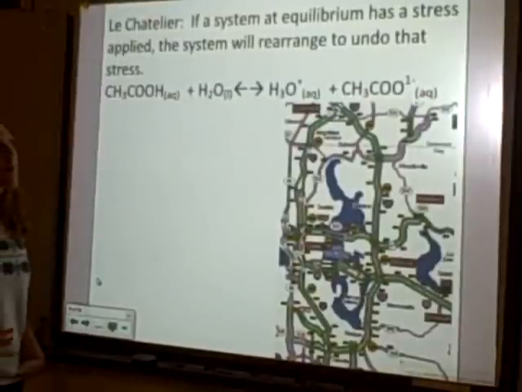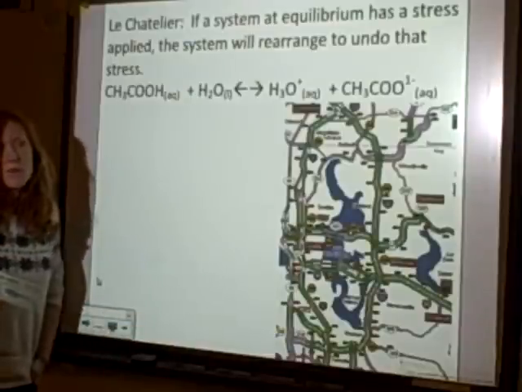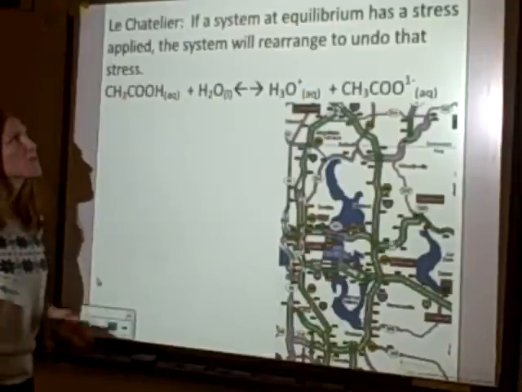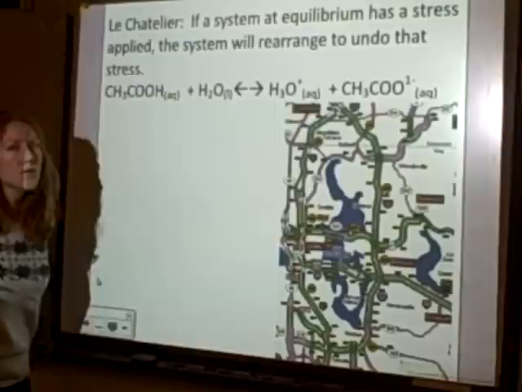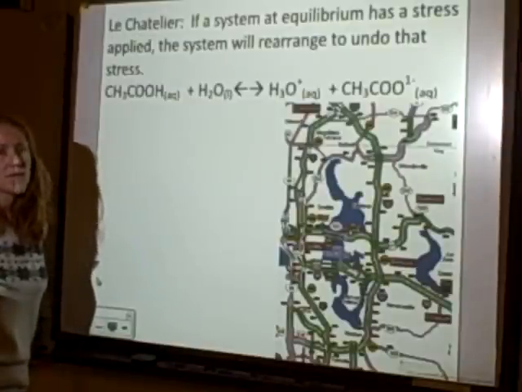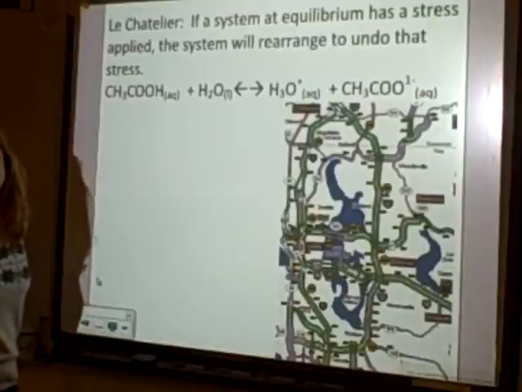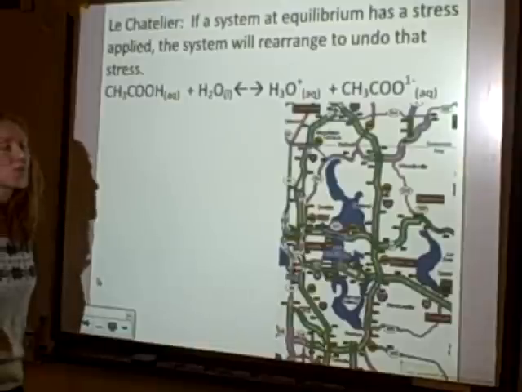If we start with some amount of reactants or some amount of products, a system will achieve equilibrium. It will achieve some relationship between products and reactants. Let's go ahead and look at what happens to equilibrium when we apply different stresses. How does a system respond? How does it get back to equilibrium? What does it have to do? What changes will it undergo?